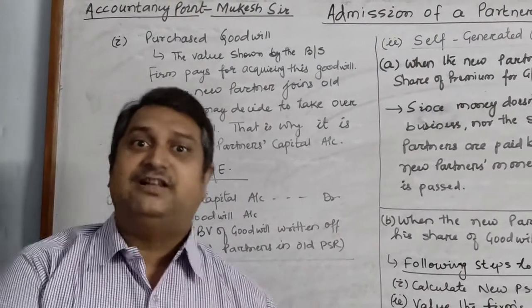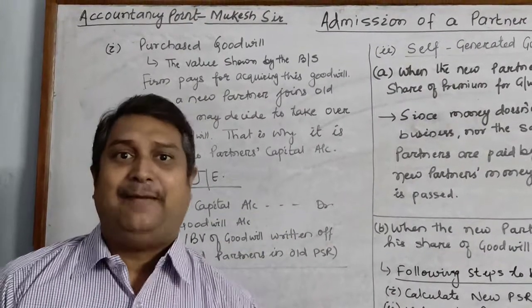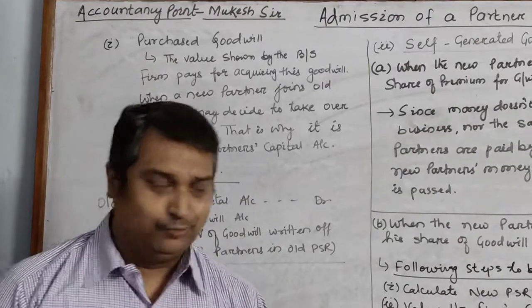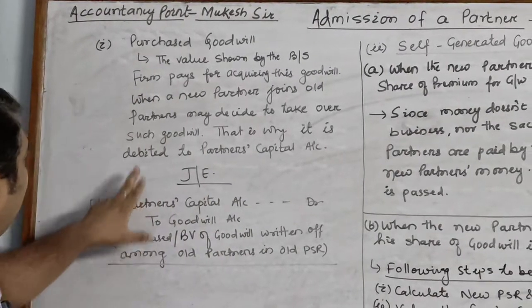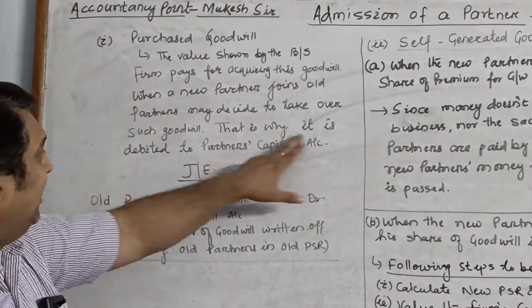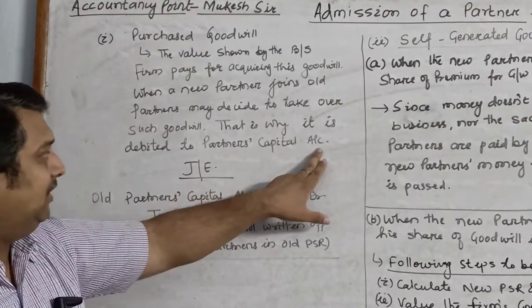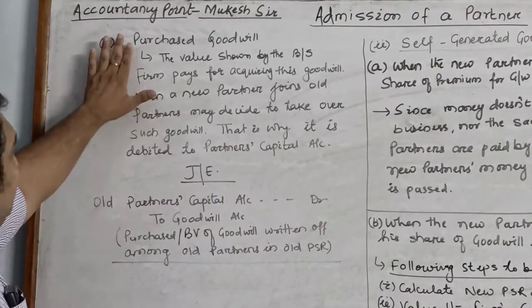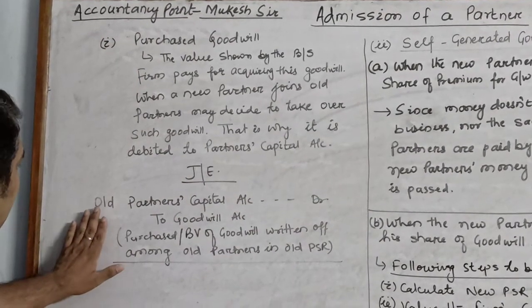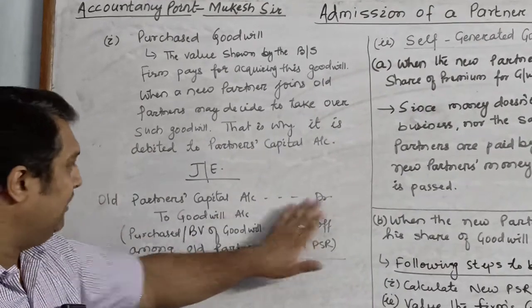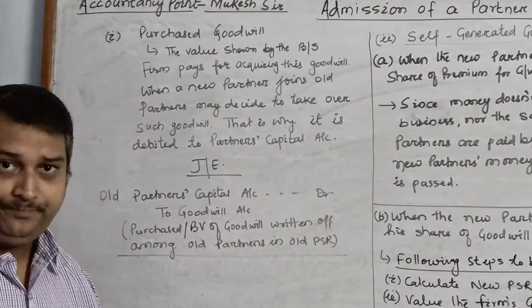When the partners pay for it, their capital account will get reduced. That is why it is debited to partners' capital account. Journal entry for purchased goodwill is passed in this manner: old partners' capital account debit to goodwill account.